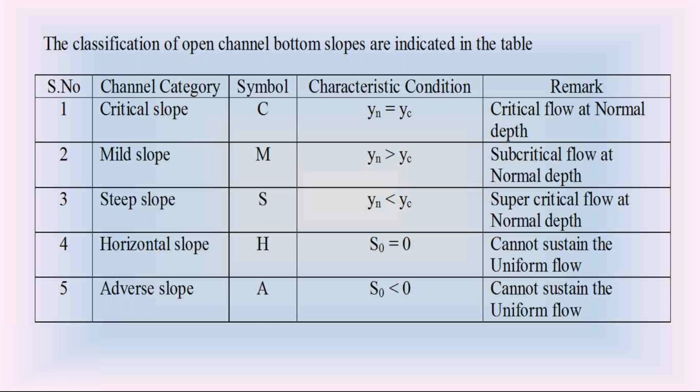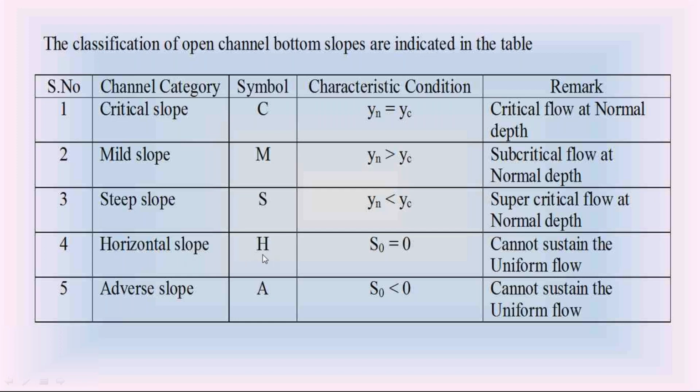We know that at steep slope, S0 is greater than SC, but Yn is less than Yc. In the steep slope, the normal depth Yn is less than the critical depth Yc. Since the normal depth is less than the critical depth, the flow in the open channel at normal depth is supercritical flow. Then the fourth one is horizontal slope.